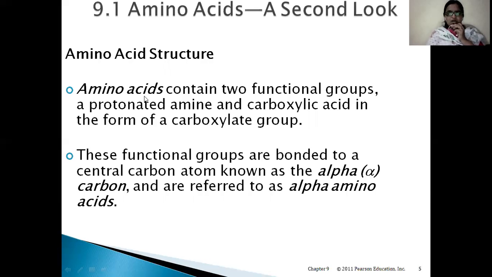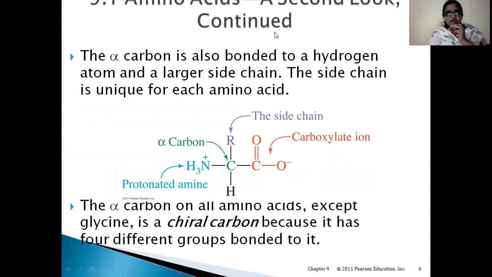This carbon atom is called the chiral carbon or the alpha carbon. Chiral carbon, because four different groups are attached to the central carbon. And as the first carbon next to the carboxyl group, it is called the alpha carbon, and the amino acids are called alpha amino acids. Now, the alpha carbon is also bonded to a hydrogen atom and a large side chain. This side chain is unique for each amino acid.